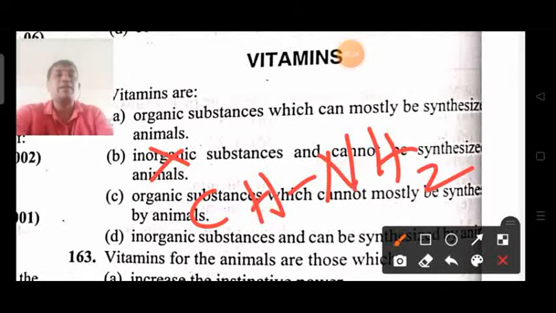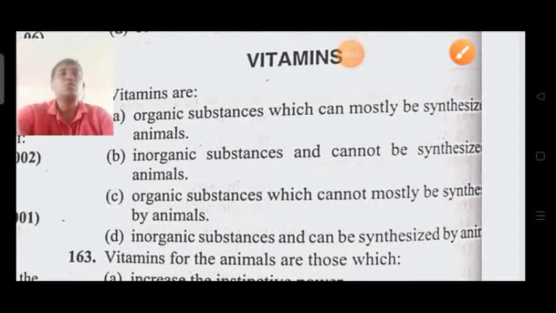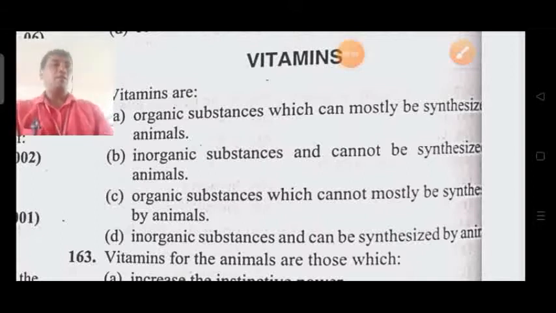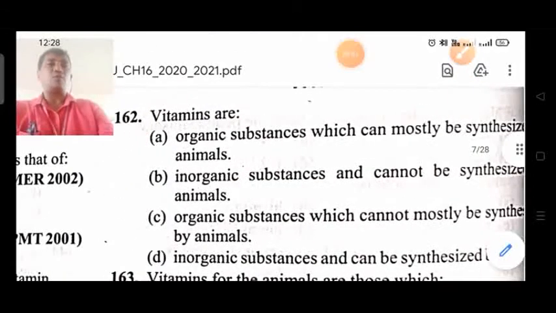So organic substances which are mostly not synthesized by animals are to be taken as diet components, except B12. So here the first option is wrong.